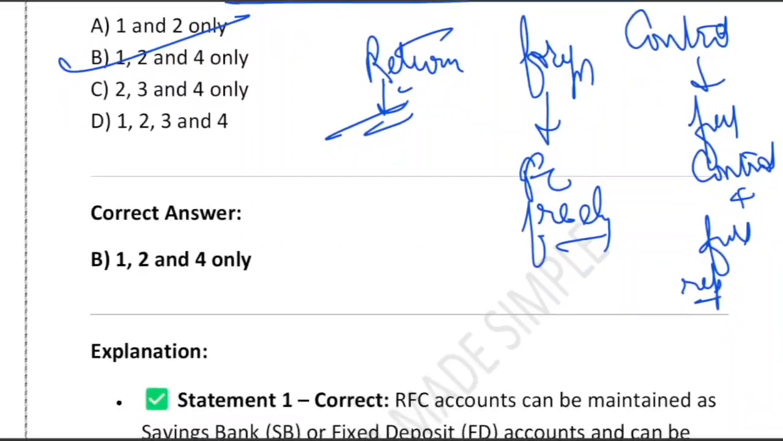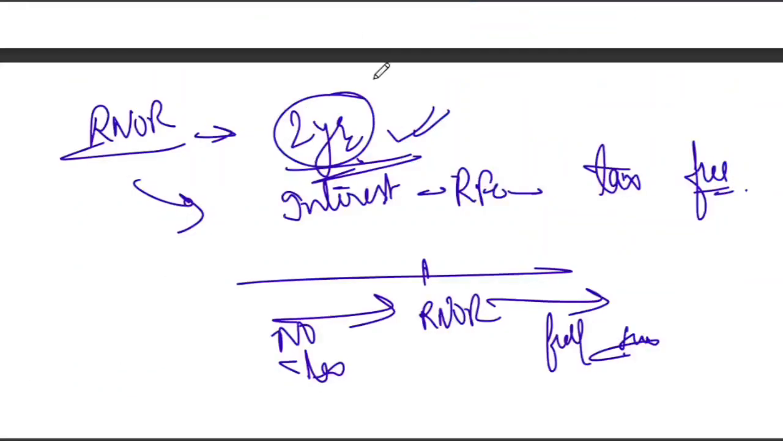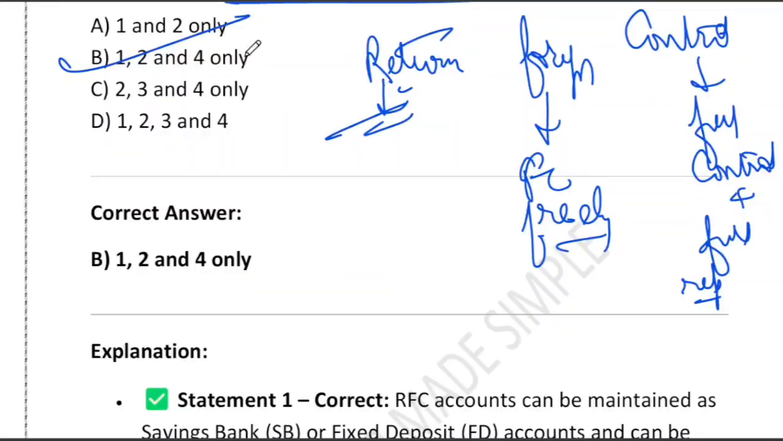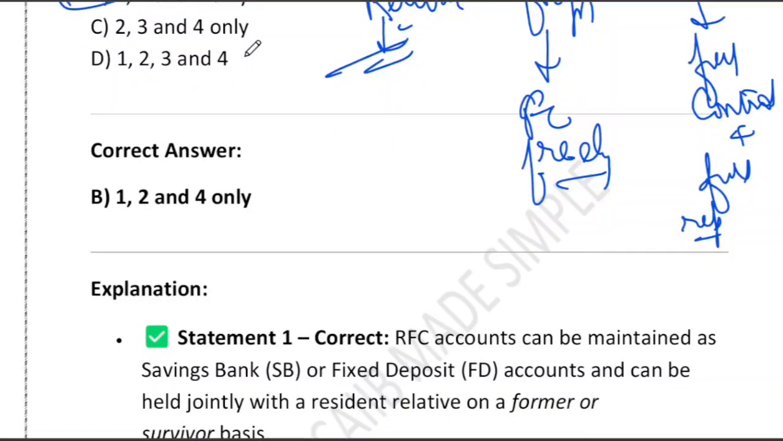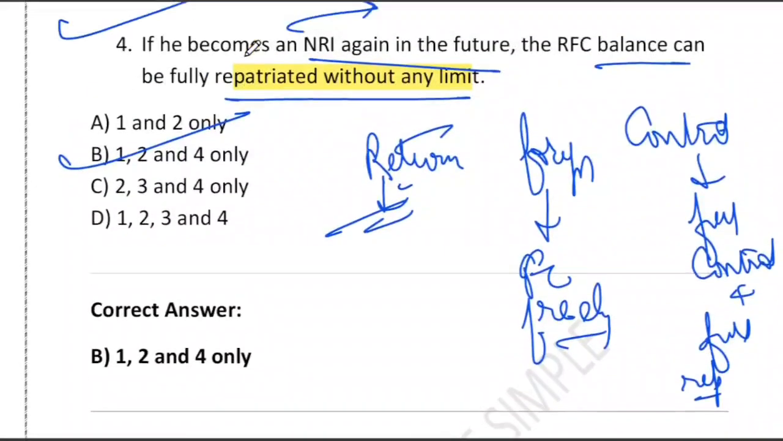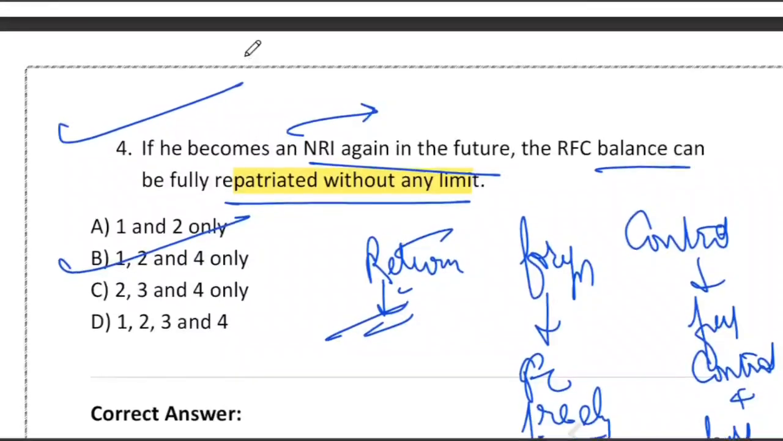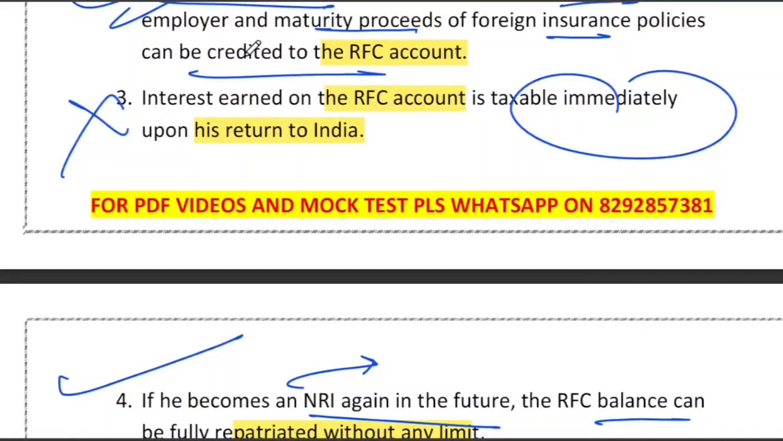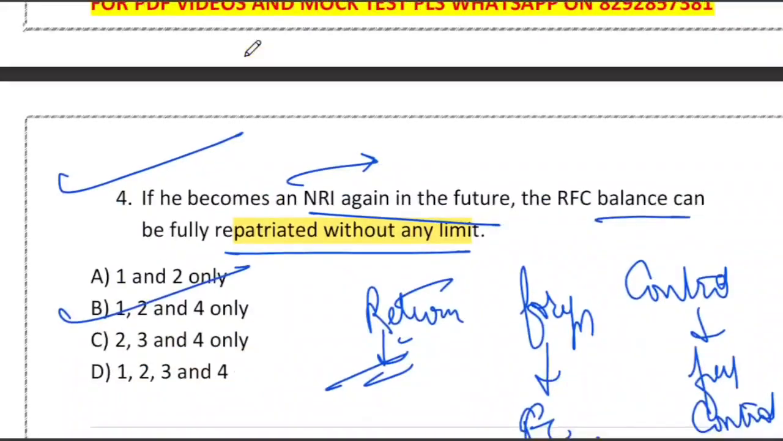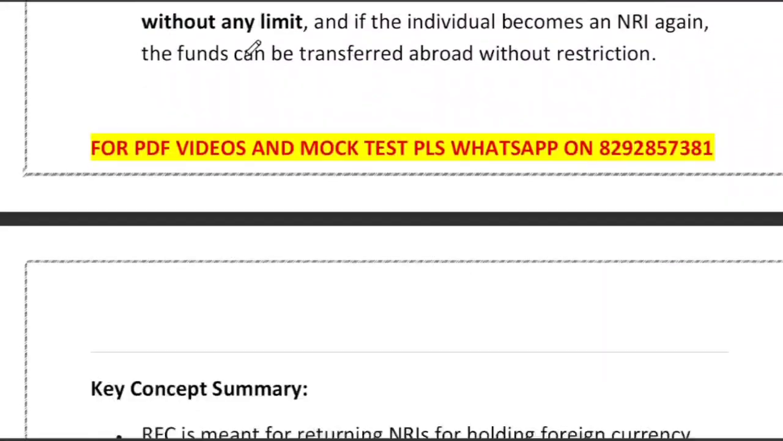So remember, what we learned from this discussion is that RFC, that is, resident foreign currency, is for returning NRIs to keep money in foreign currency. It can be a savings account, it can be an FD, joint holding allowed only as former or survivor. And foreign pension and insurance money can be credited. Interest is tax free, as we have just discussed. And RFC funds are fully repatriable anytime. Now the next question we have is regarding ECB, external commercial borrowing.